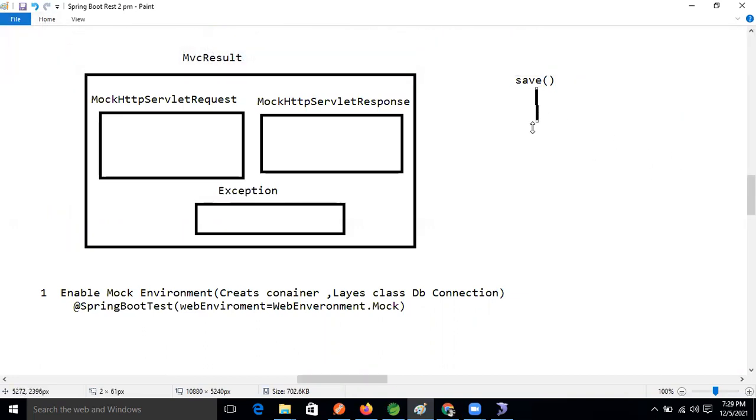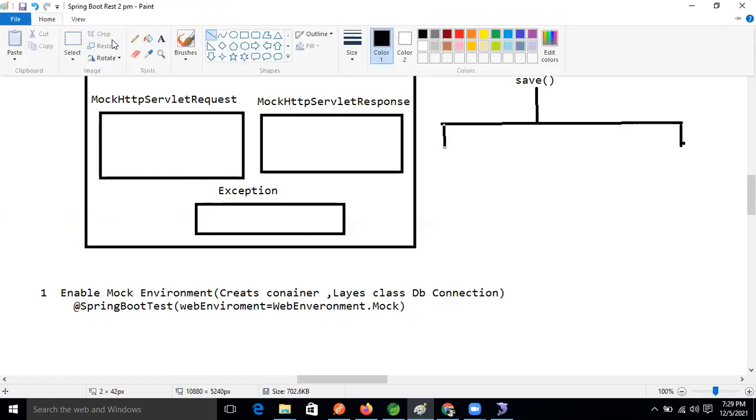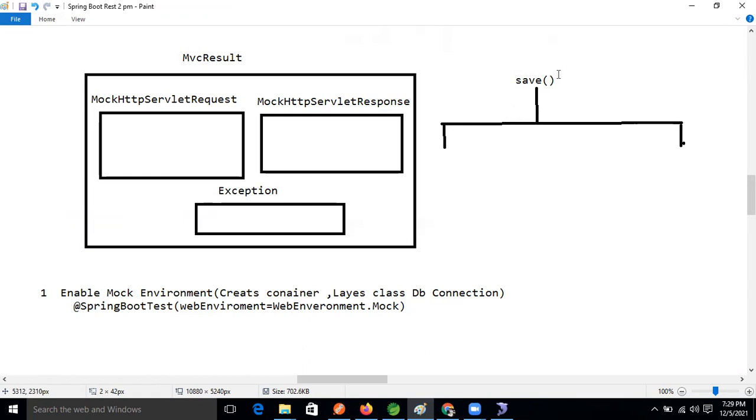So what I said is that for both purposes, update operation and save operation, we are taking the save method only in the data JPA repository.